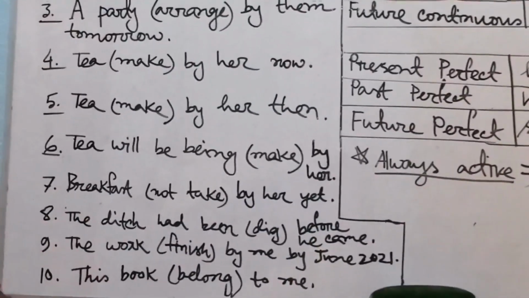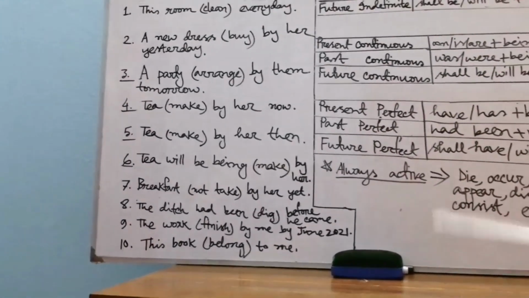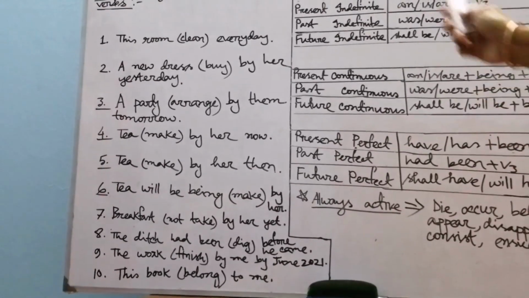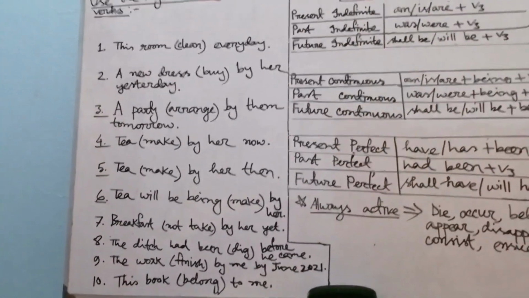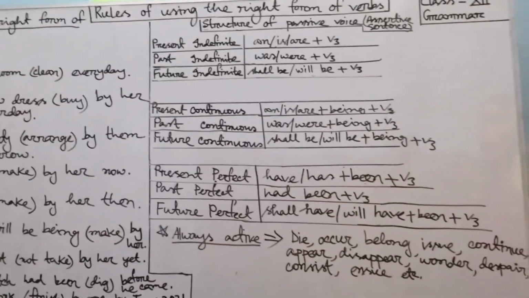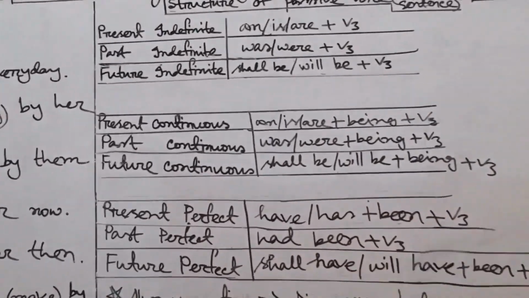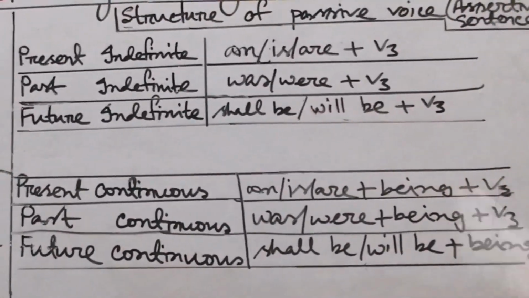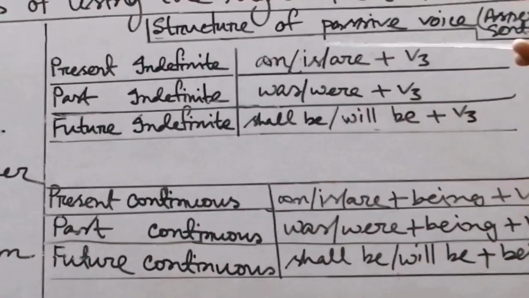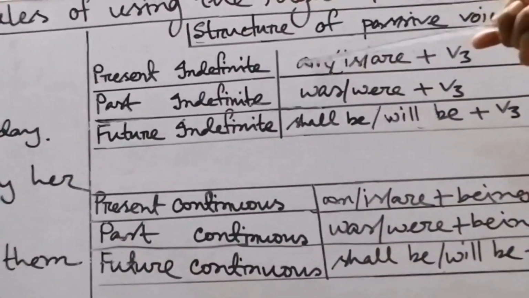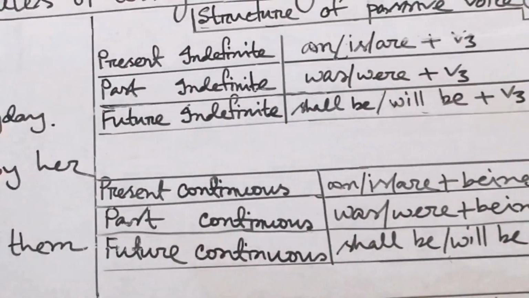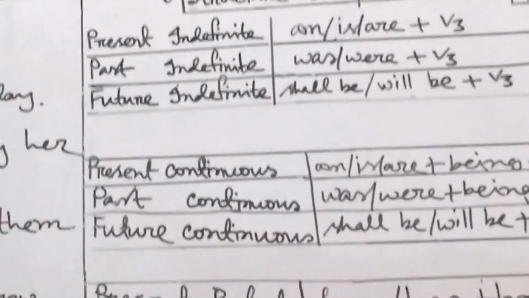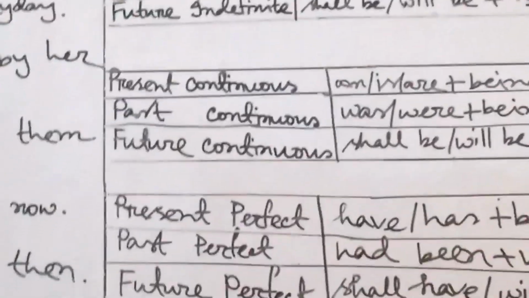That's all. At first try to do it by yourself. Now we will learn the structure of passive voice, and then we will try to solve those problems. Look at those structures, please. At first, the passive structure of present indefinite tense. I have written down only the main verb change, and the first and last parts of the sentence will be the same for all, so I have avoided them.